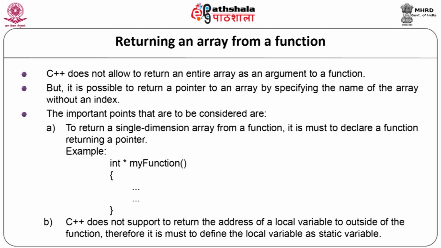Returning an array from a function. C++ does not allow returning an entire array from a function, but it is possible to return a pointer to an array by specifying the name of the array without an index. The important points to be considered are: to return a single dimensional array from a function, it is a must to declare a function returning a pointer. Example: int *myFunction(). Also, C++ does not support returning the address of a local variable outside of the function. Therefore, it is a must to define the local variable as a static variable.